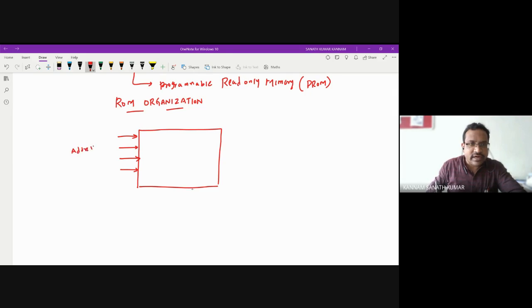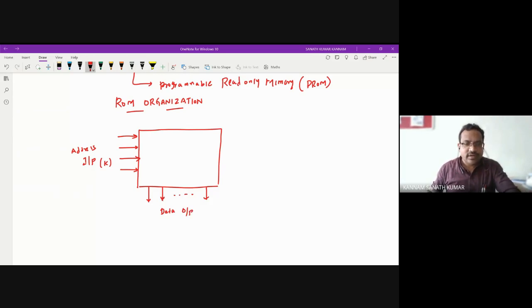So that is the input, let us take K. And then you have the data outputs.